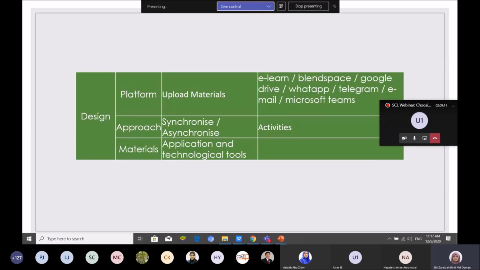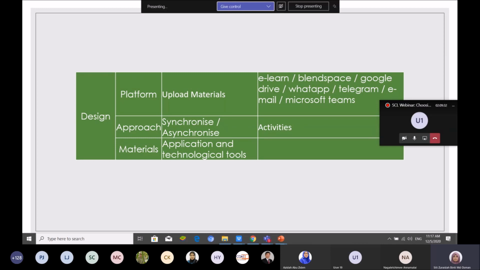This is some of the platform. If you have other platforms, you can use them. For example, we have eLearn. Sometimes eLearn has problems. Sometimes we are tired of using eLearn, but you can still use eLearn, although you are using other platforms.